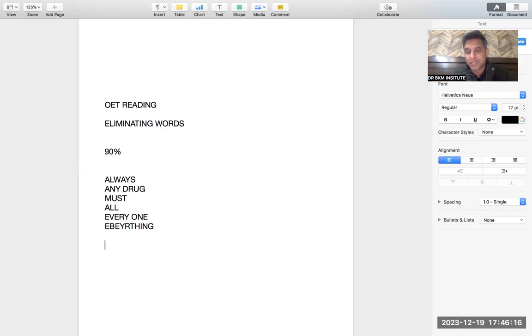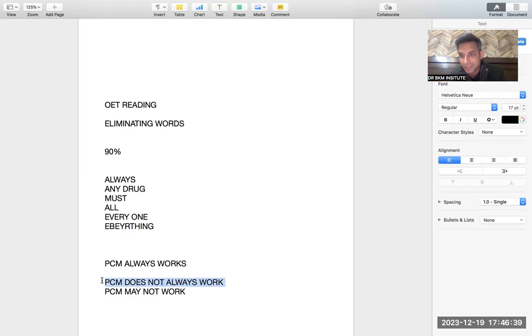But please remember one interesting thing. If I say paracetamol always works, then this will go for elimination. But if I say paracetamol does not always work, this is one of the best options to consider, because it says paracetamol may work, may not work. So this option is talking about possibility. So when the word always or these words come with not, then they become the answer of choice in OET reading, because then they are talking about probability.